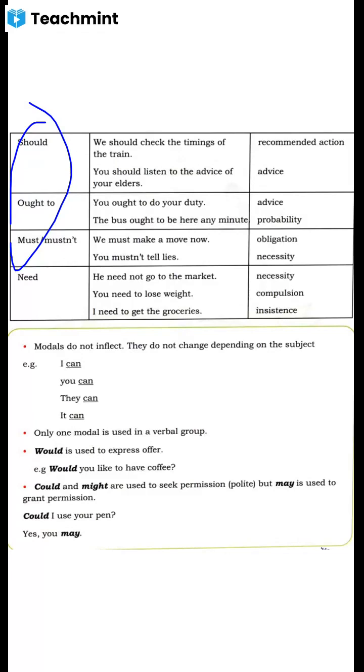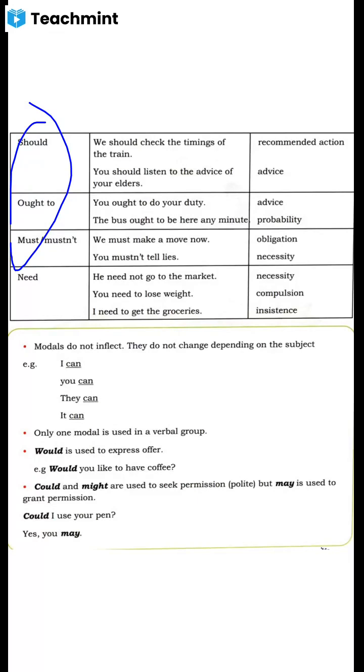So it's a necessity. And I must check the expiry date of the products before buying them. You mustn't tell lies. So like this, you can use must, ought to and should. I hope there is no doubt among these modals.